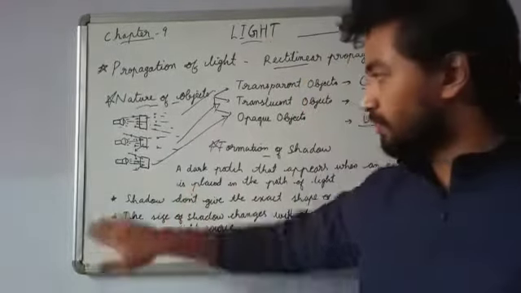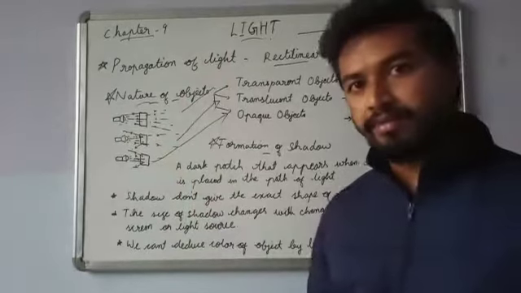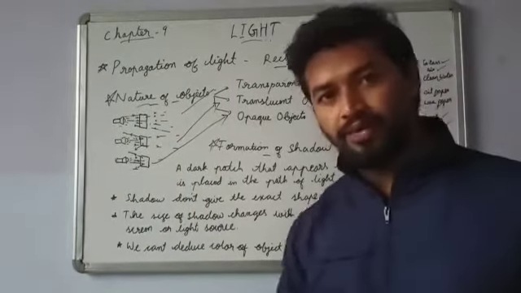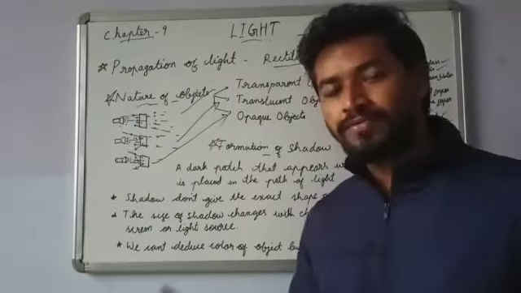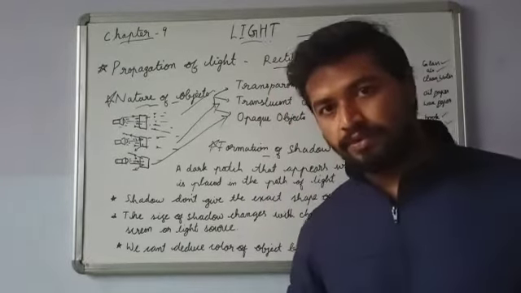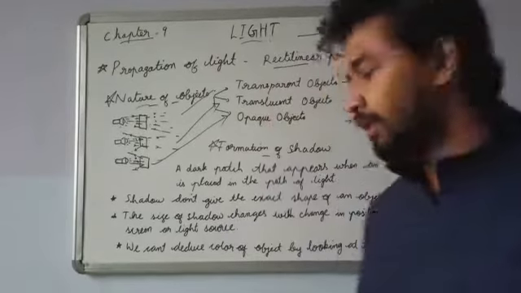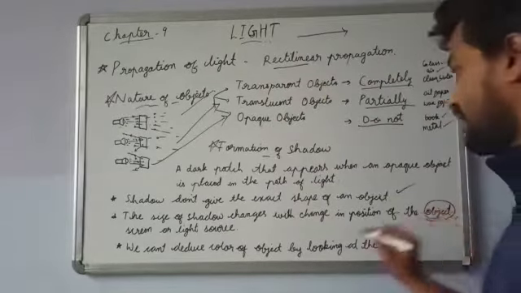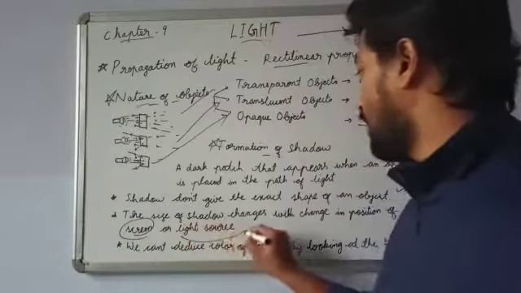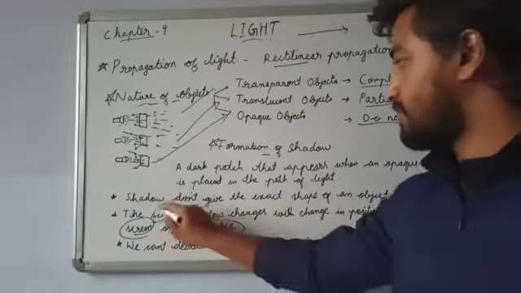Also, the screen is where the shadow forms. You have a wall, it can be a screen. If you have the ground, it can be a screen. Where the shadow falls, it's a screen. Now, if the position of the screen changes, this will also change the size of the shadow. So these three things are the object, screen and light source. Any change in the position of them will change the size of the shadow.